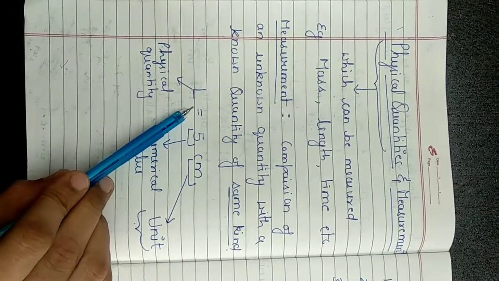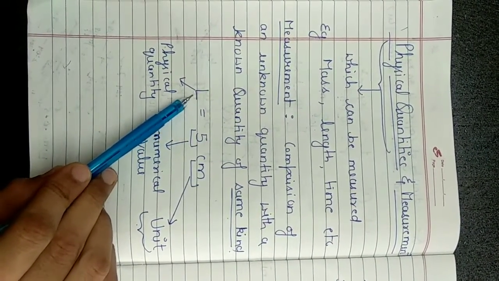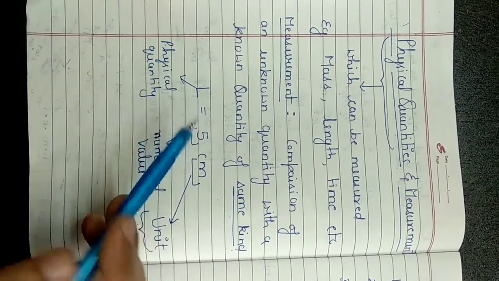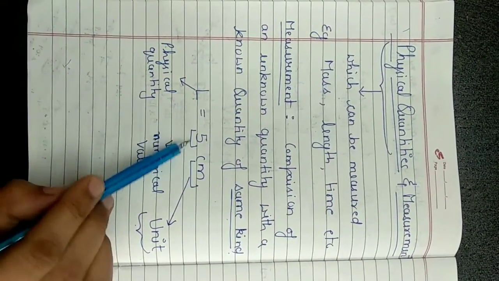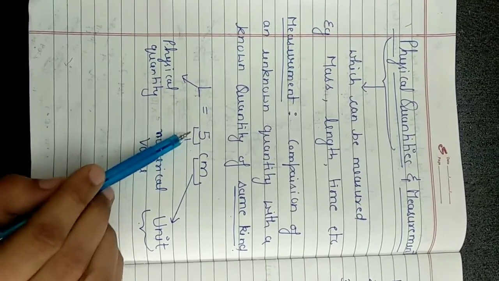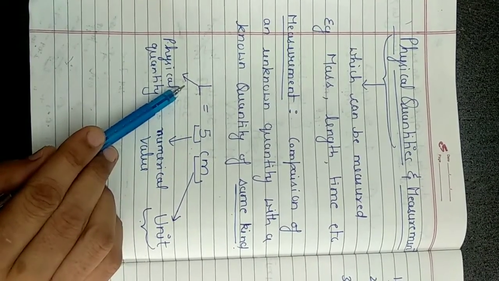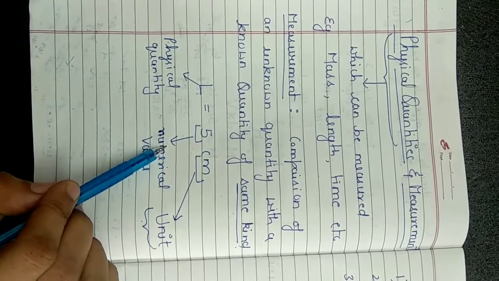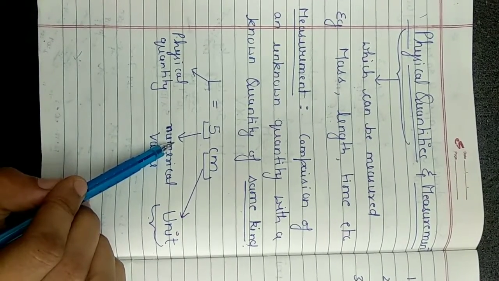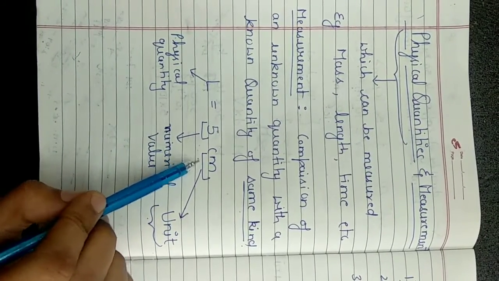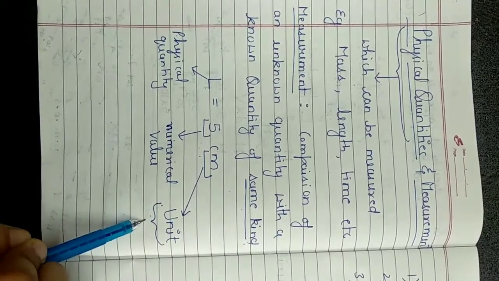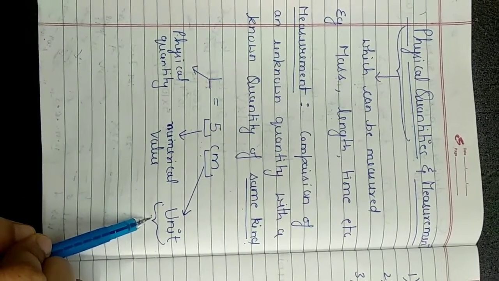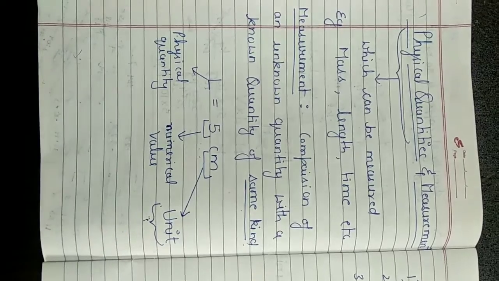For example, after the measurement, we are going to write the values. Like if we have measured the length of a pen, this pen I have measured, so length is coming out to be 5 centimeter. In this we have written three things here. This is known as the physical quantity, whichever we are measuring here. This is its numerical value, how many times it is coming in that. And this third one, centimeter, is the unit. Now what is this unit? Unit is that standard quantity of that same kind which we are measuring.